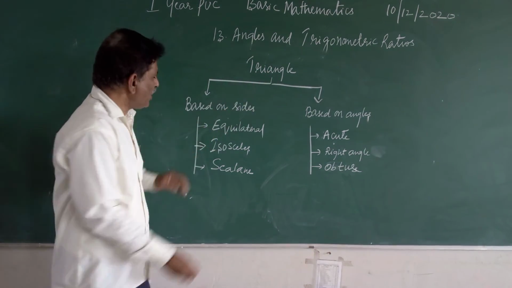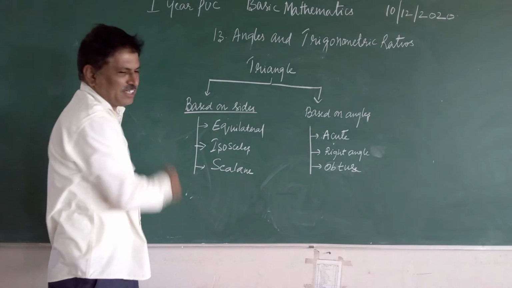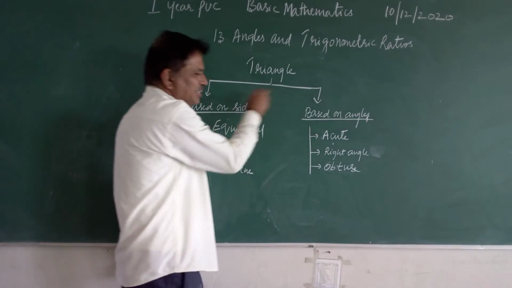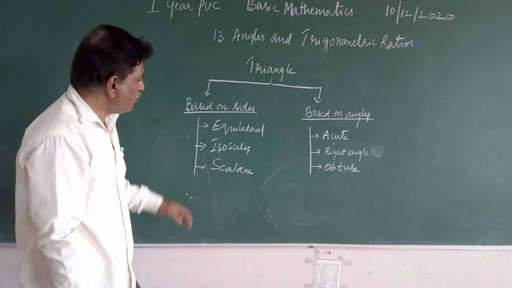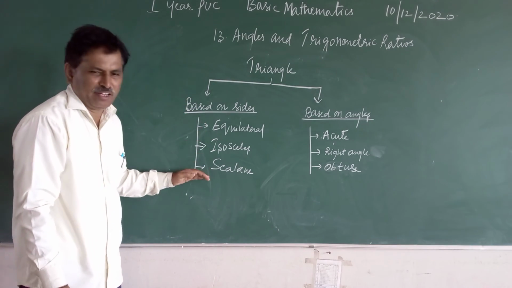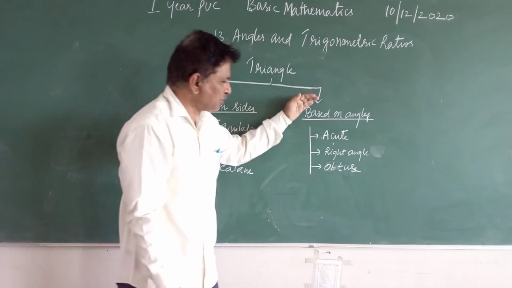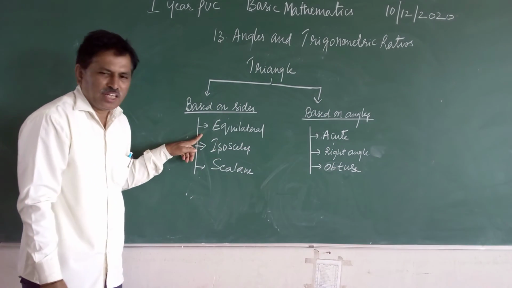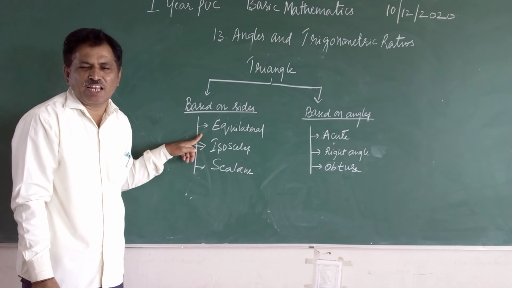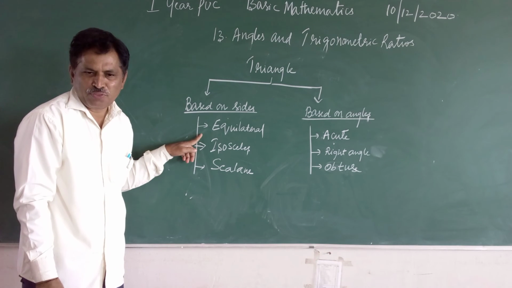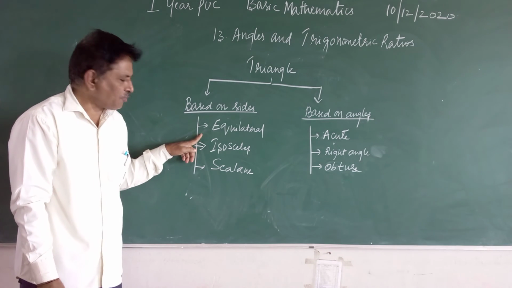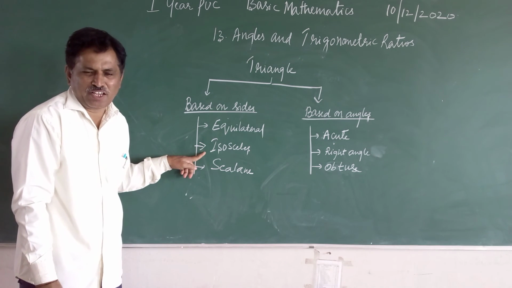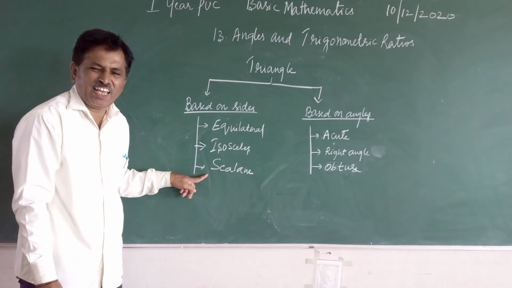Triangles are broadly classified into 2 categories. One based on side, the other one is based on angle. So based on side we have 3 triangles. Based on angles we have 3 triangles. Based on side, the first triangle is equilateral triangle, followed by isosceles triangle, followed by scalene triangle.